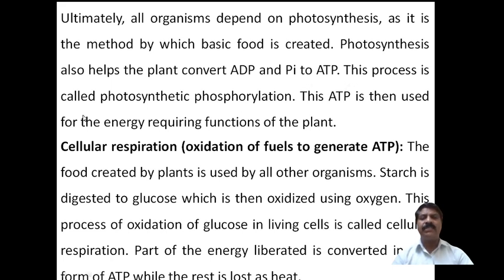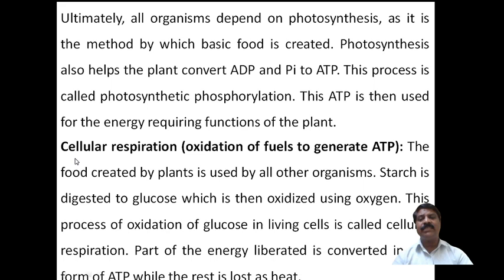This process is called photosynthetic phosphorylation. Phosphorylation means addition of a phosphate group to a particular compound, and esterification also takes place. Therefore, it is called ATP. This ATP is then used for the energy required for the functions of the plants. This is about the photosynthesis method.